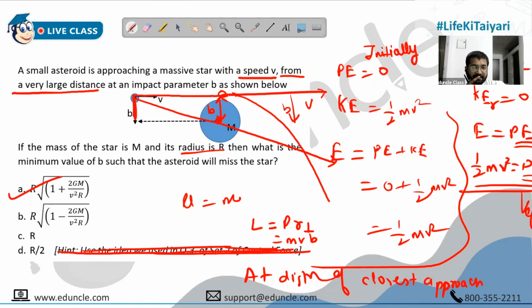Because when you say find the value of b such that it will just miss the star, it will just miss the star if the value of small r is capital R. So when you say small r is actually capital B only, no? हाँ, तो हम directly equate कर सकते हैं वहाँ पर, capital B only.